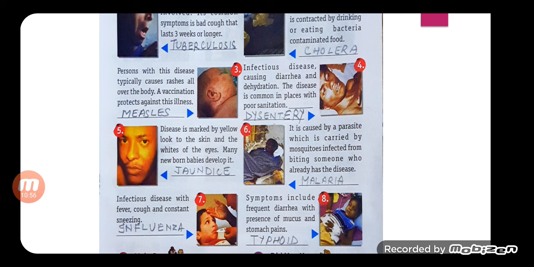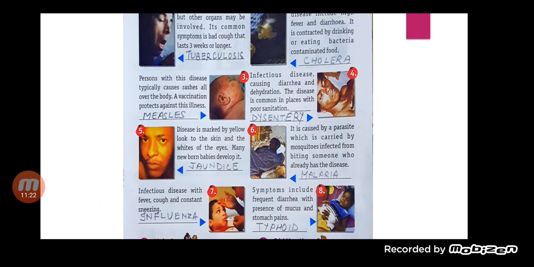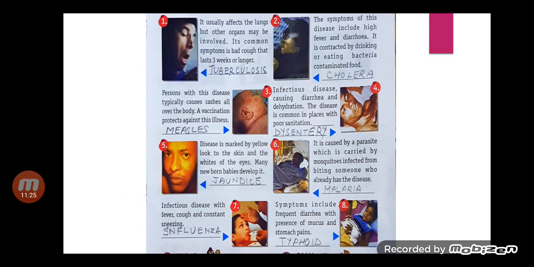Next, children, the symptoms include frequent diarrhea with the presence of mucus and stomach pain. The answer is typhoid. Children, if you ask what mucus is: mucus is a normal slippery and sticky fluid substance produced by many lining tissues in our body, and it is essential for our body functions. So the answer is typhoid.